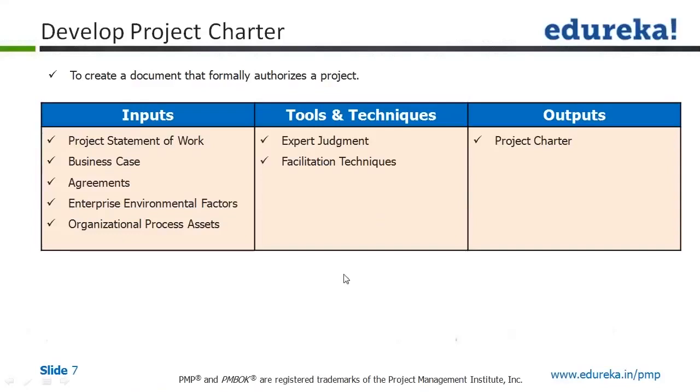That output or benefit would be a justification of that business case. When we start the project, the first document that becomes the basis is the project charter.